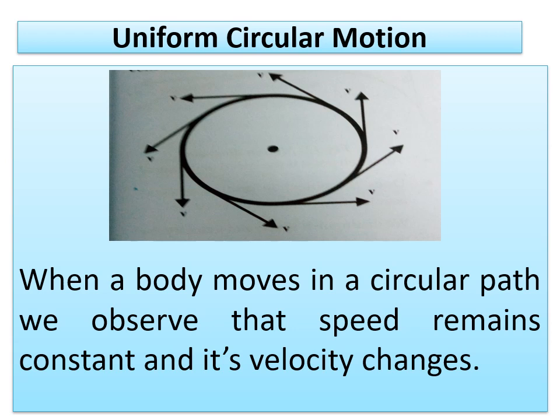That circular path is shown in the picture here, and you have to assume that the speed of the stone is constant throughout the circular path. Now at every instant the velocity is changing. So when a body moves in a circular path, we observe that speed remains constant and its velocity changes. Already we have learned what vectors are, so keep that in mind.